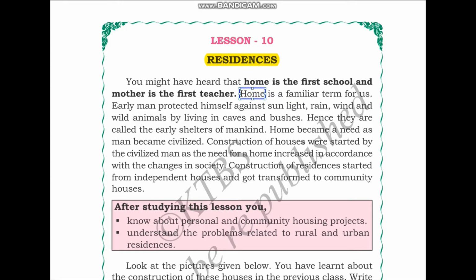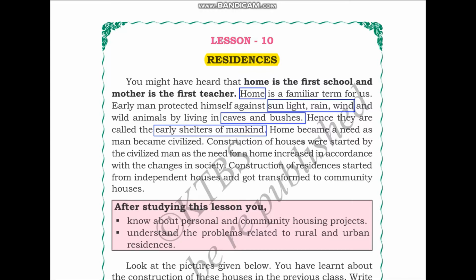Early man protected himself against sunlight, rain, wind and wild animals by living in caves and bushes. So, early man used to protect himself by living in caves and bushes. Hence, they are called early shelters of mankind. So, caves and bushes are called early shelters of mankind.